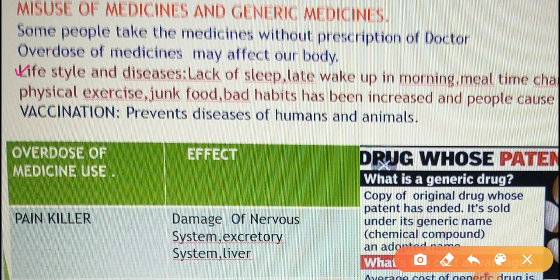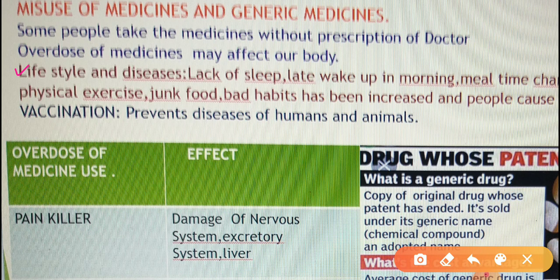That is why our lifestyle should include sufficient sleep, physical exercise, then proper meals, avoiding junk foods and bad habits like smoking, eating tobacco, and others. We should prevent the eating of tobacco. So if you have a habit of exercise daily, proper meal times, pranayams, and yogasanas, then you will never have any type of disease. So that is why it is most important.